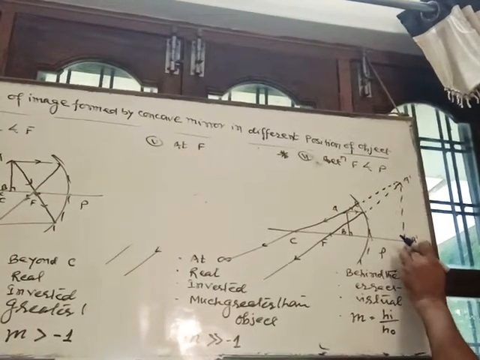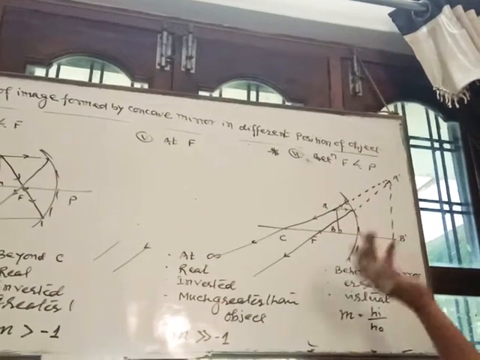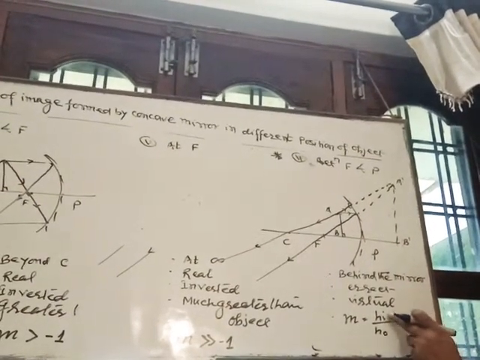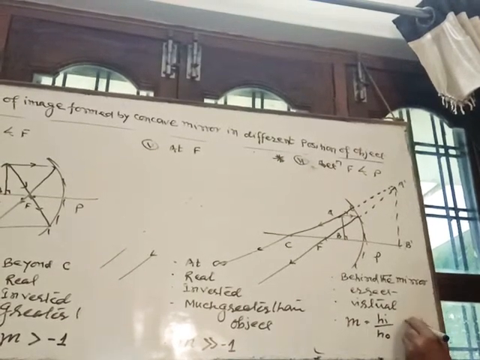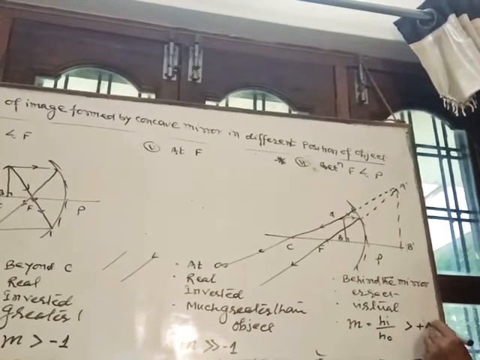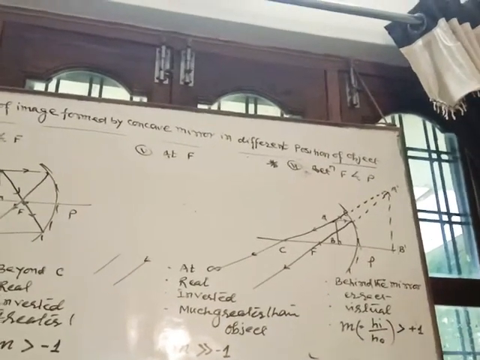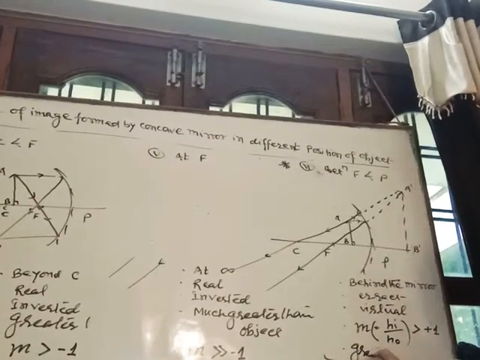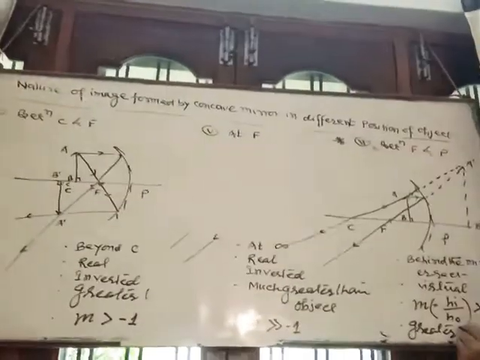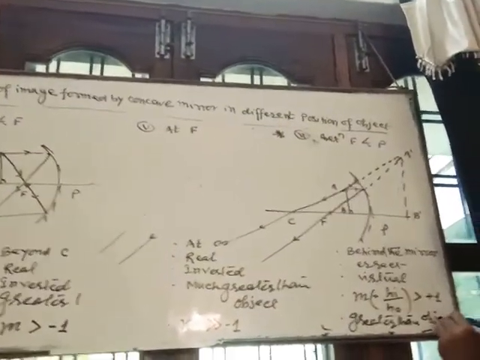Height of image above the principal axis, height of object above the principal axis, so both are positive, but height of image is greater than height of object, so magnification is greater than +1. Greater than +1. Clear? Greater than object.